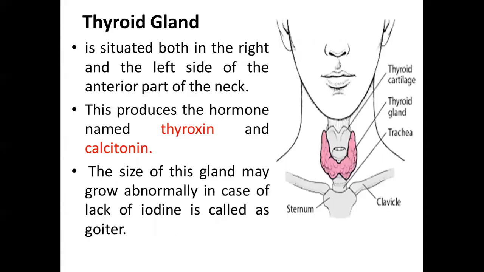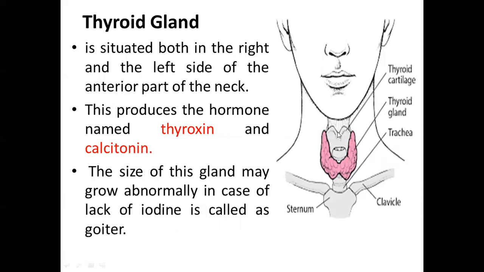So next one is the thyroid gland. Thyroid gland is situated on both the right and left side of the anterior part of the neck. So here you can see the anatomy. Here I'm going to describe the anatomy of the thyroid gland. So this is our thyroid cartilage, which is also called the Adam's apple. It is a prominent part which can be felt from outside. Here you can feel your thyroid cartilage.